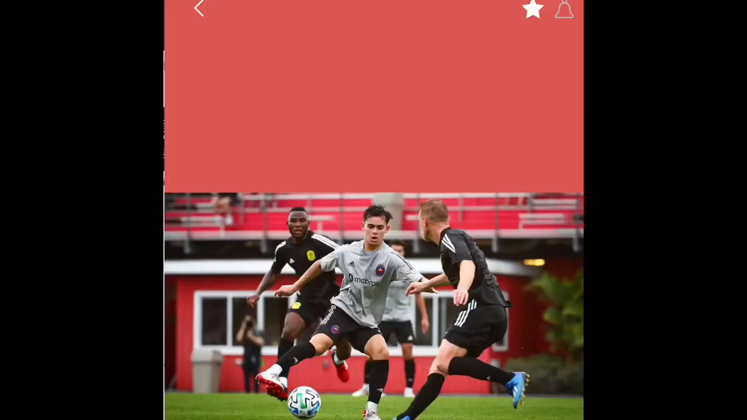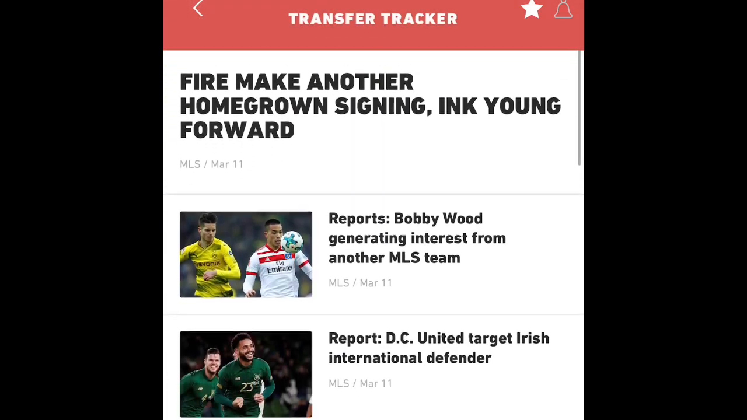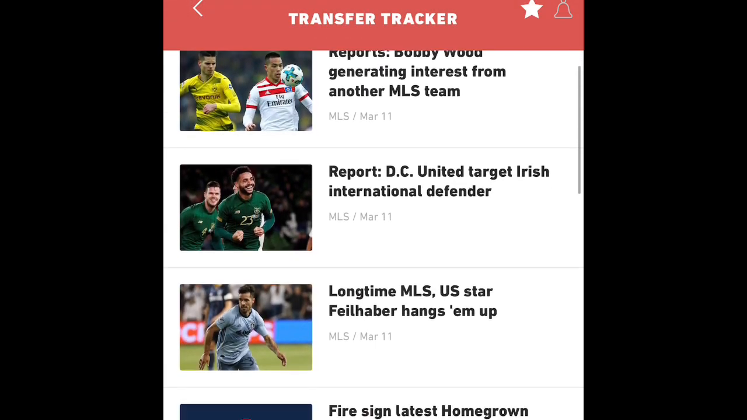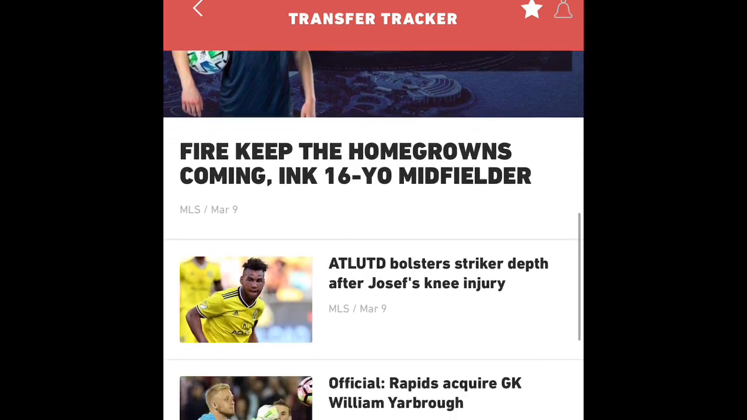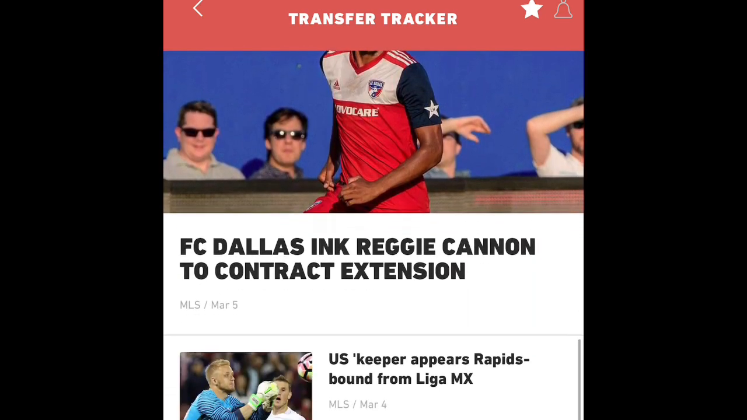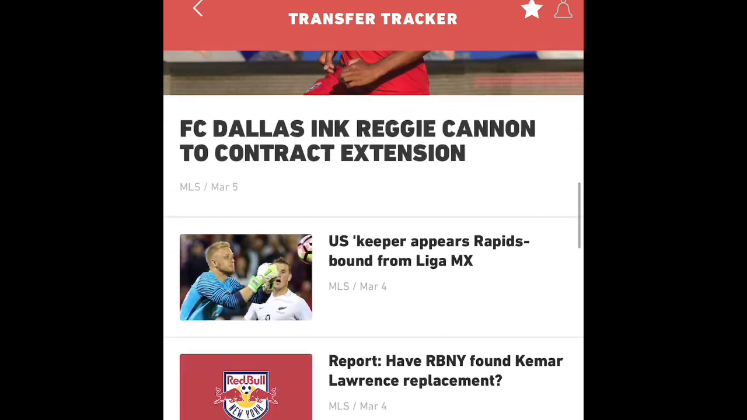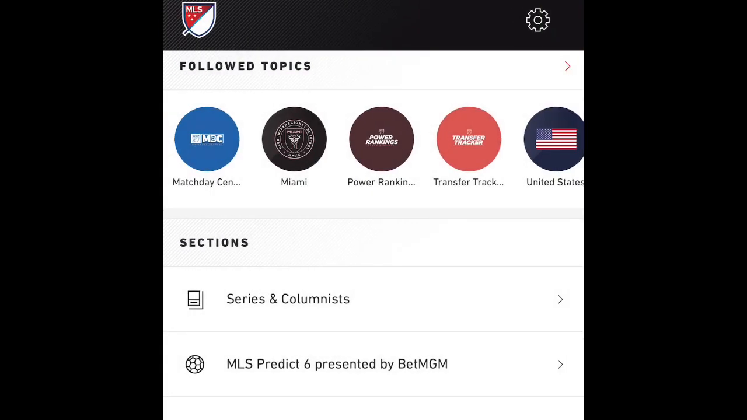And here now is the transfer tracker, which is really cool. This is one of my favorite parts because you get to find out about any player that any team wants to purchase and make part of their team. If we ever decide to get Messi or Ronaldo, this is where you're going to find out that we actually got them. And I think we're going to get one of these big time players eventually.